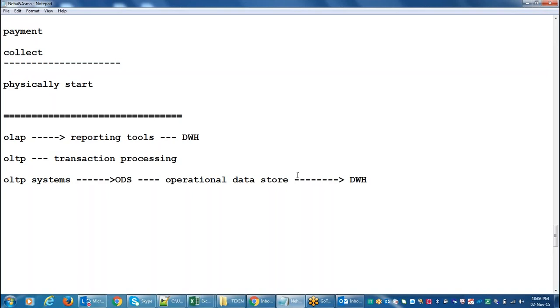Why do we require this ODS in the middle? OLTP is one source system, so we could load directly to the data warehouse. Why do we require the operational data store here?